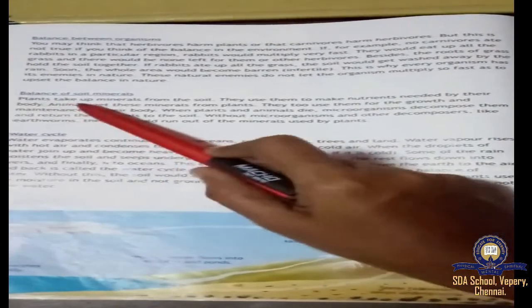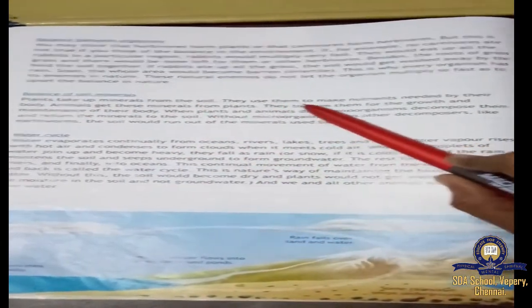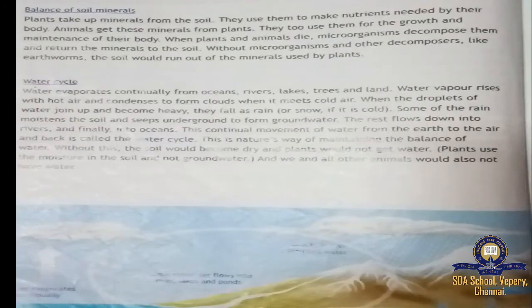Next, balance of soil minerals. Plants take up minerals from the soil. They use them to make nutrients. In this paragraph, see, as human beings, we get the minerals from the food we are eating. So how do the plants get the minerals? From the soil. How do the animals get minerals? From the plants. It goes like this. They use those minerals for the growth of their body.